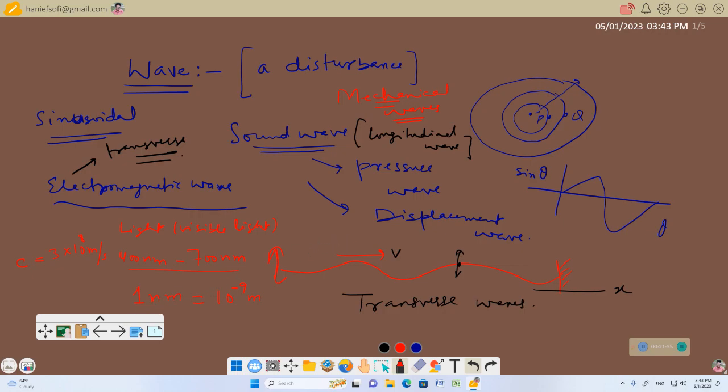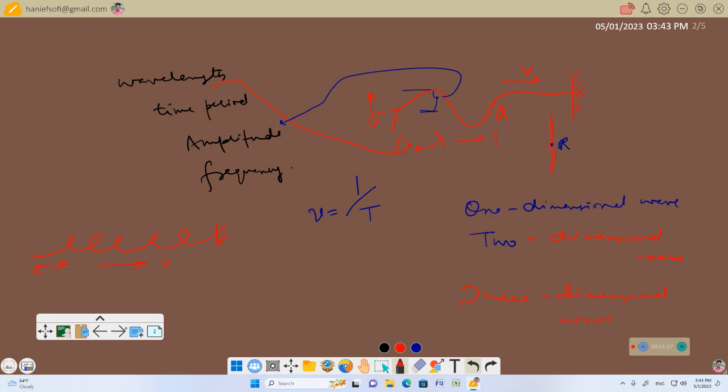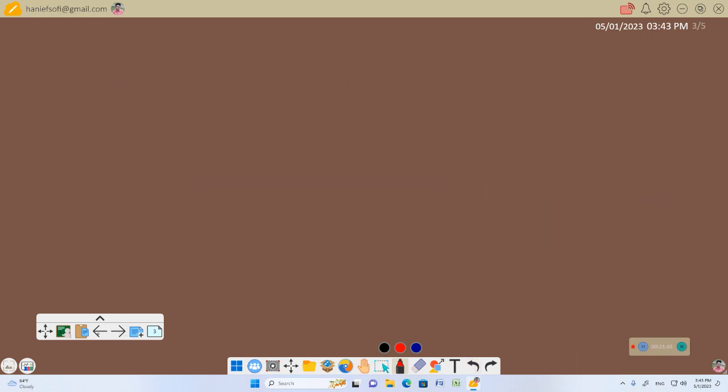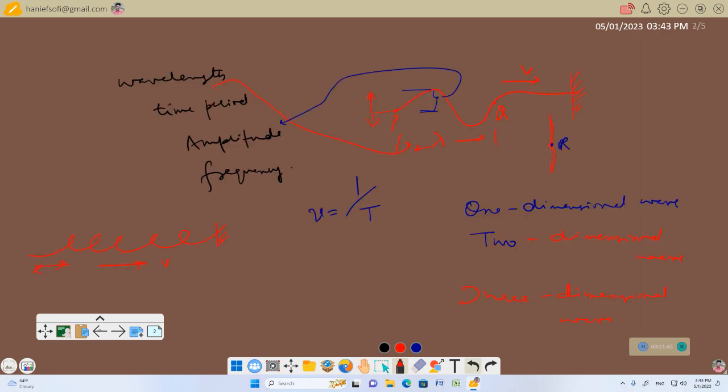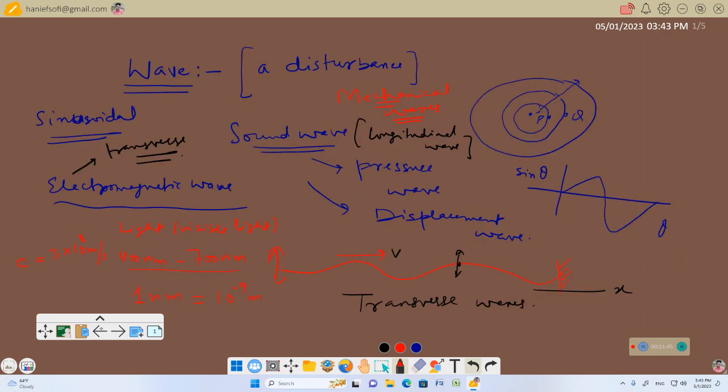And then we said wave can be transverse, wave can be longitudinal. The wave in which the direction of propagation of wave is at right angles to the direction of the motion of particles. It is not necessarily the direction of motion of particles. It can be the direction in which the parameter in the wave is changing.